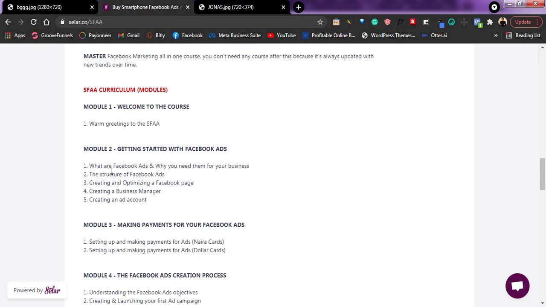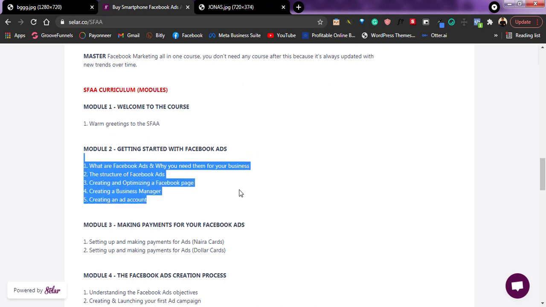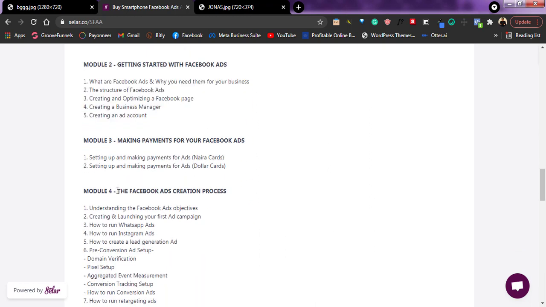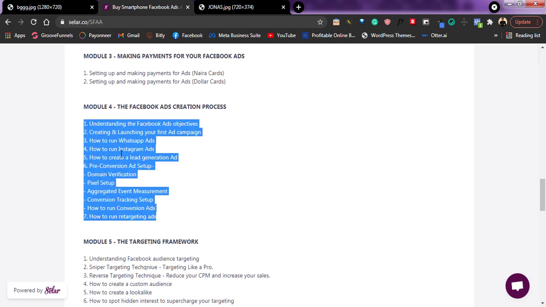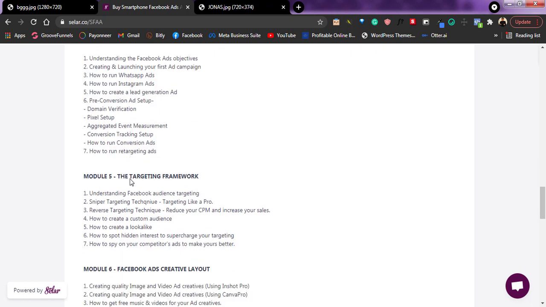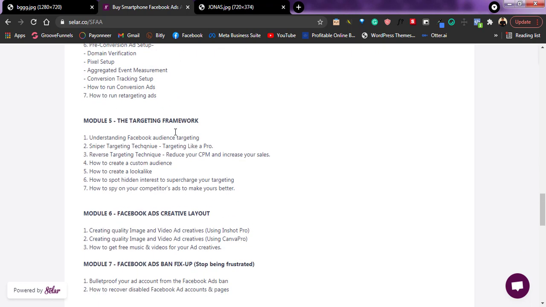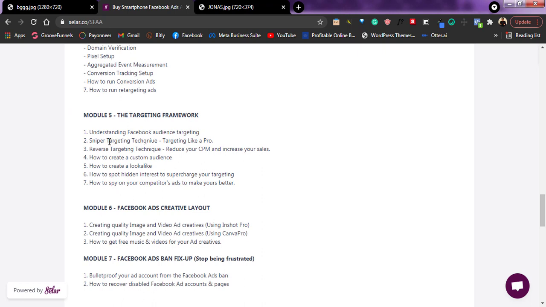If you check out, this is the module, getting started with Facebook ads, how to easily make payments with your Nigerian ATM card or your dollar ATM card for your ads. As you can see, Facebook ads creation, I went through the process of all the types of Facebook ads creation. From running ads to WhatsApp, Instagram, lead generation, website lead generation, anyone you want, it's there in the course.